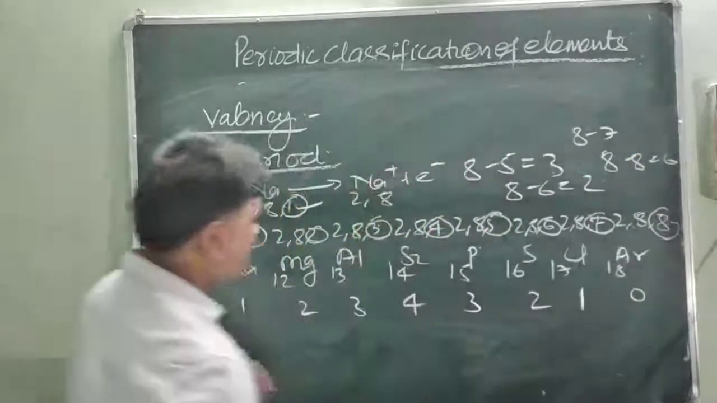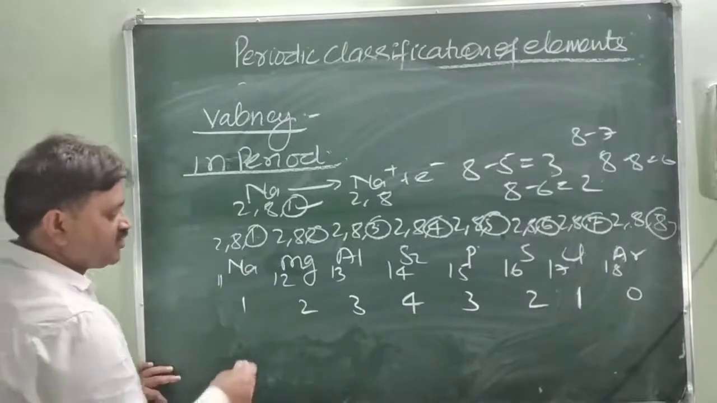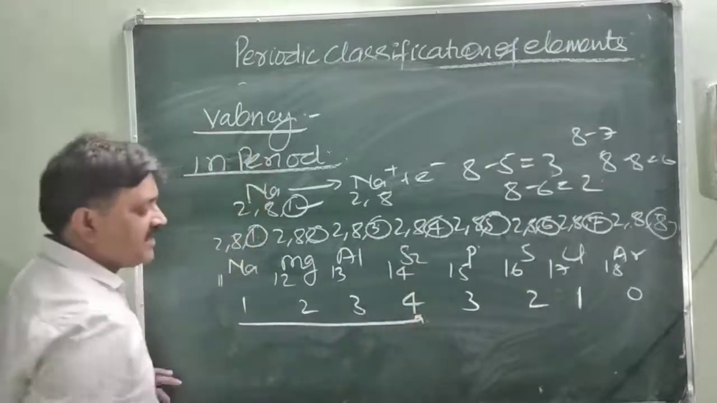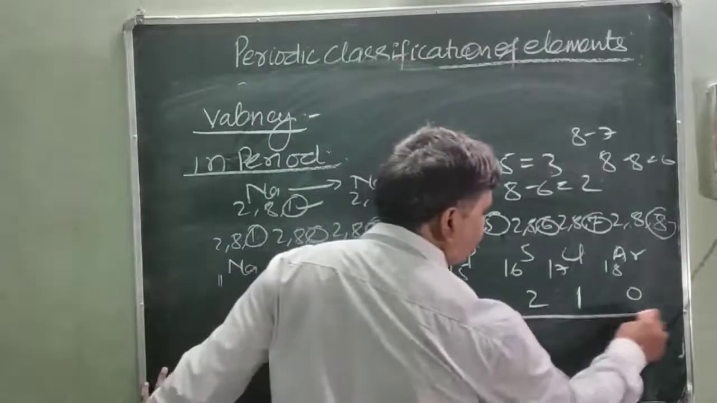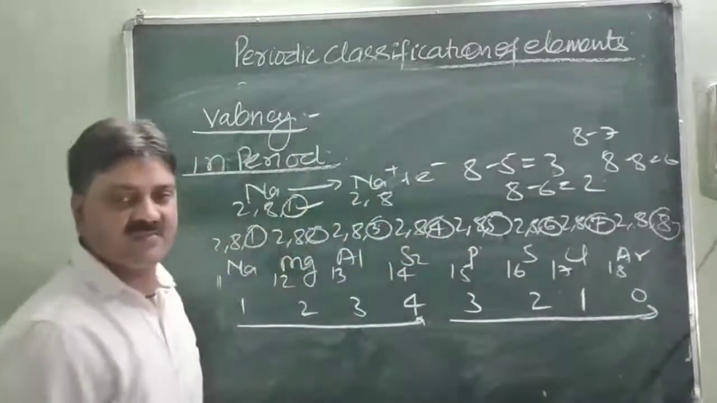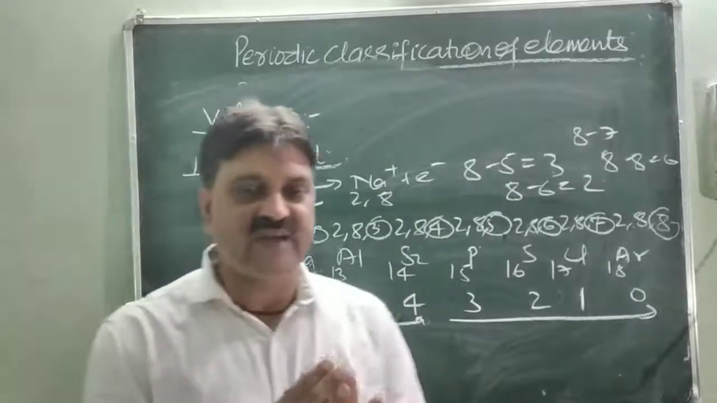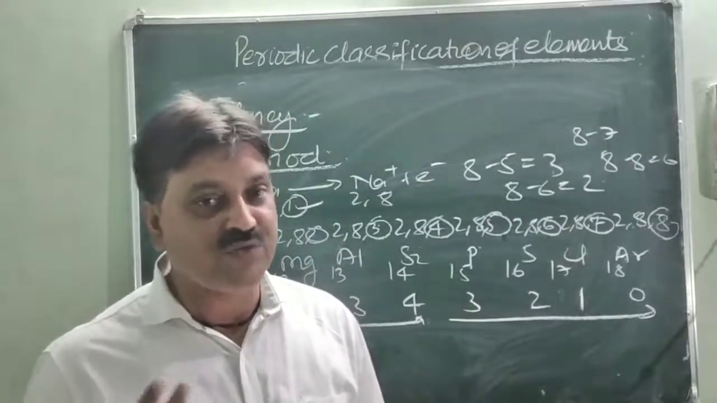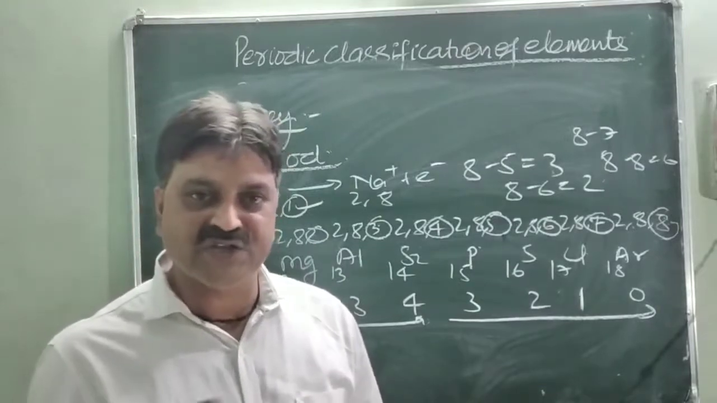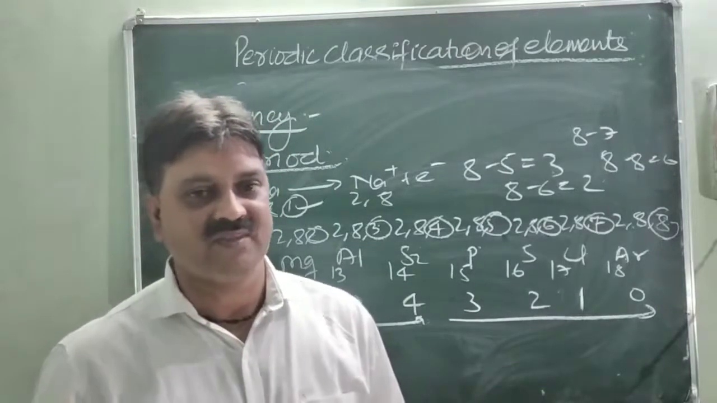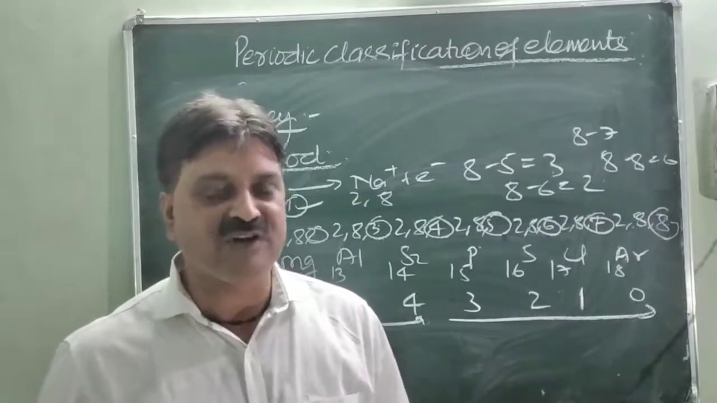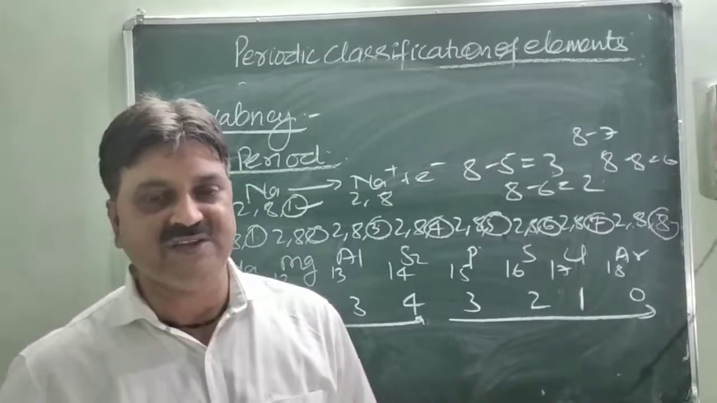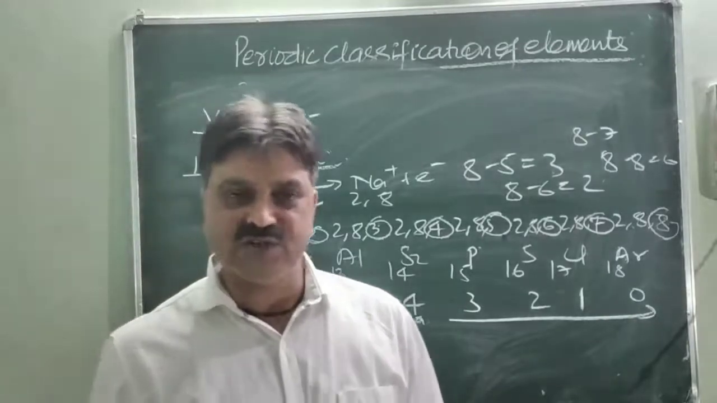So you will see here, when moving from left to right across the period, valency first increases up to 4, and then decreases, similarly 3 to 1 and then 0. So this is the variation of valency across the period. First valency increases from 1 to 4, followed by a decrease from 3 to 1 and then 0. And it depends upon the number of electrons present in the valence shell. So this is the variation of valency in the period. Now valency in the group.